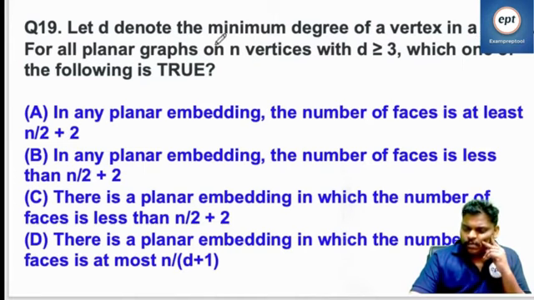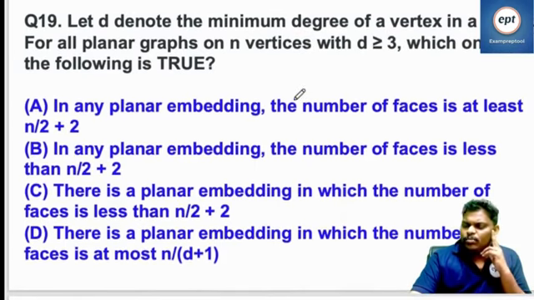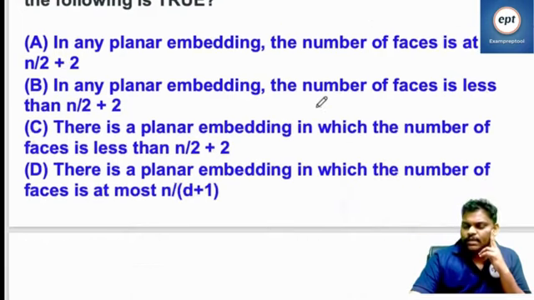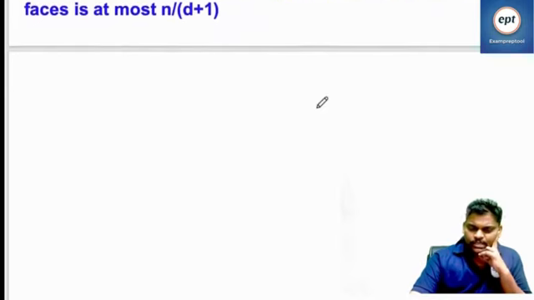For all planar graphs on n vertices, with D, the minimum degree, greater than or equal to 3. Let's see this one.